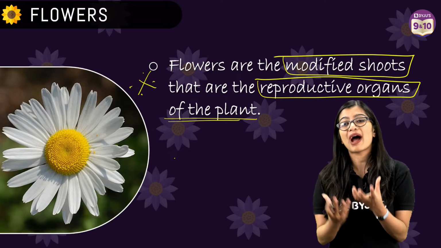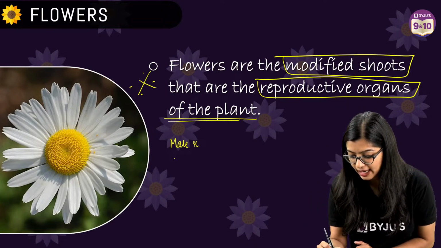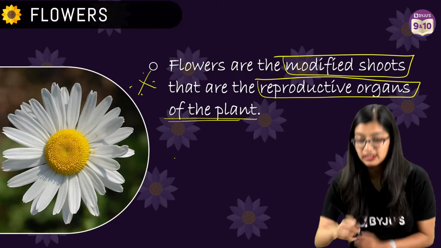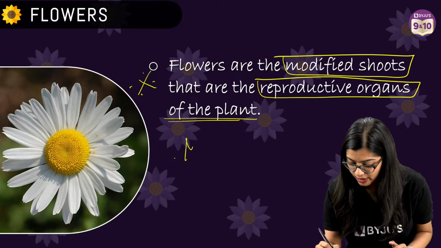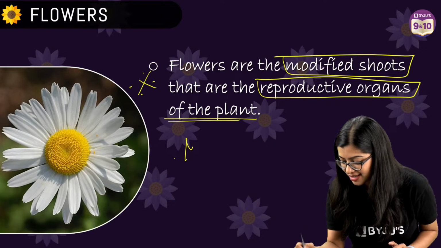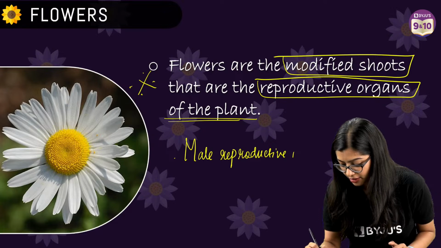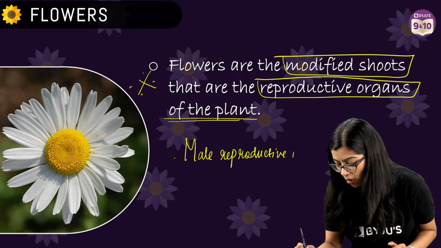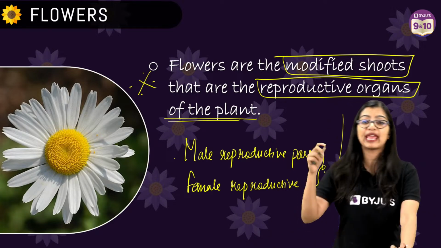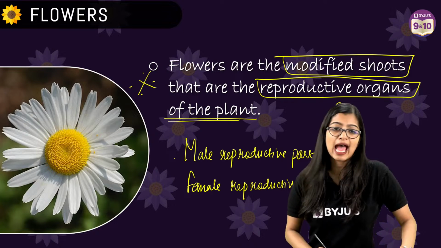But if they ask you why it is a reproductive organ, it is because this is what consists of the male reproductive part. I'm going to write this a little bigger. It's just that the tablet is pretty huge, so my handwriting is looking smaller. So it has both the male reproductive part and the female reproductive part. We see that it has both of these structures in it. Hence, it is called the reproductive organ. Very simple and easy.